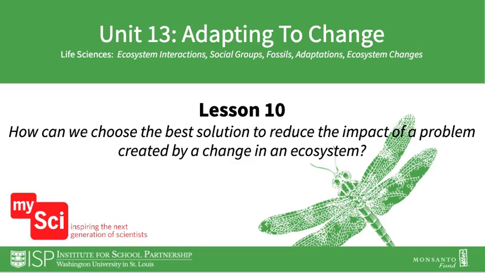Welcome to Lesson 10 of Unit 13, Adapting to Change. In this lesson, students use the prairie chicken debate as a case study for how humans can disrupt ecosystems. They then apply their learning to bees in their own schoolyard or neighborhood, role play, and discuss the merits of solutions to ecosystem disruption. They figure out that even though humans can disrupt ecosystems and change the type of organisms that live there, humans can also design solutions to fix those disruptions.